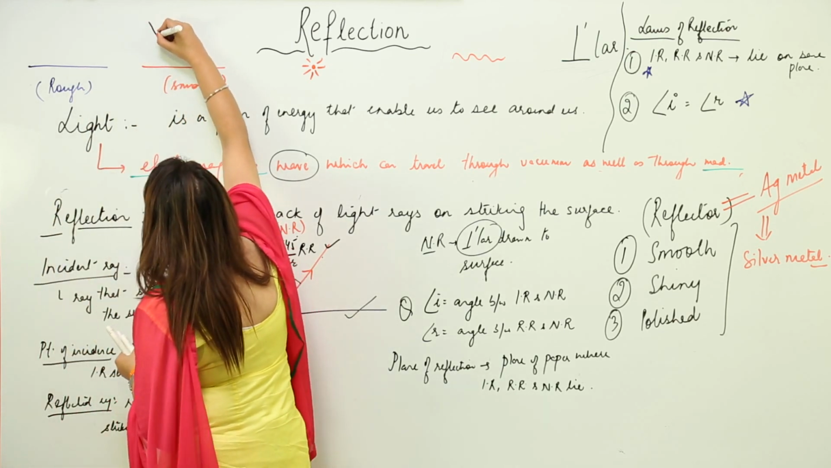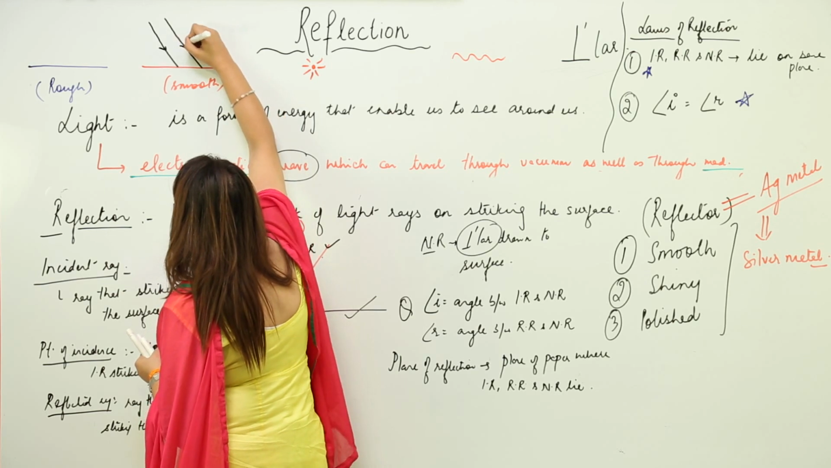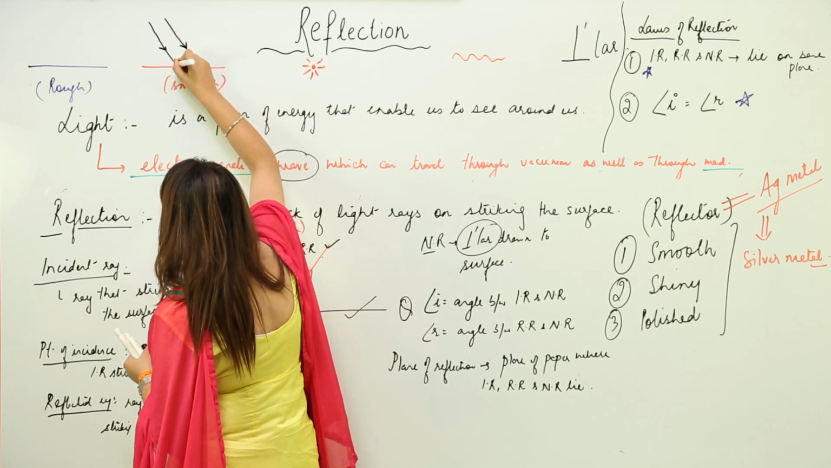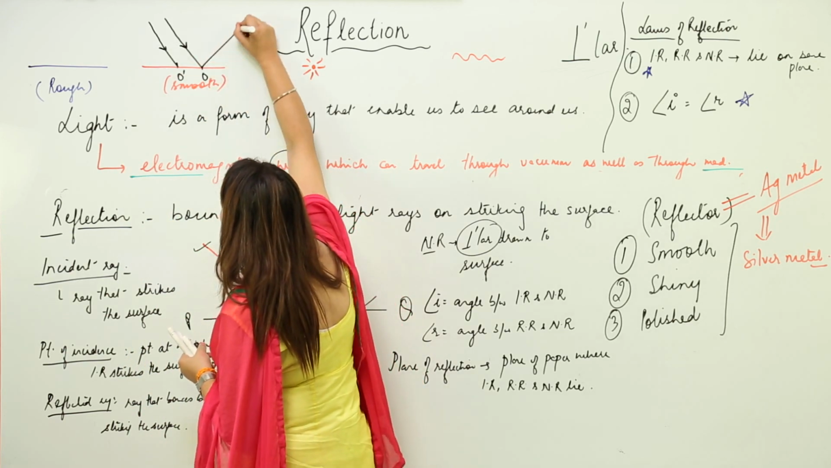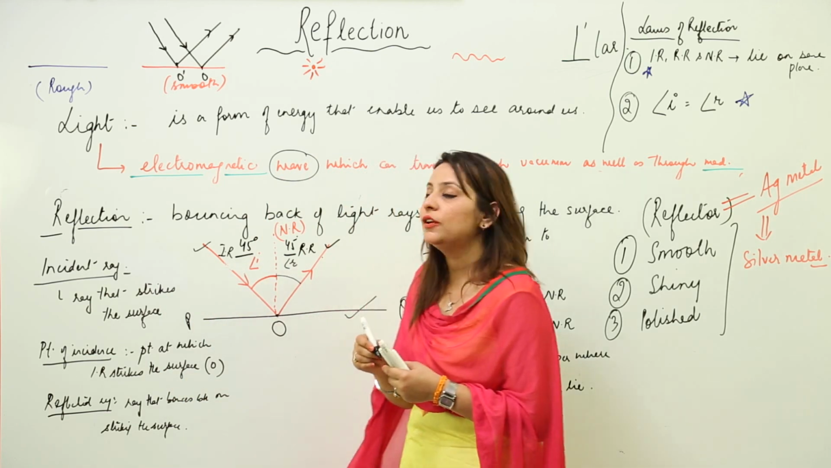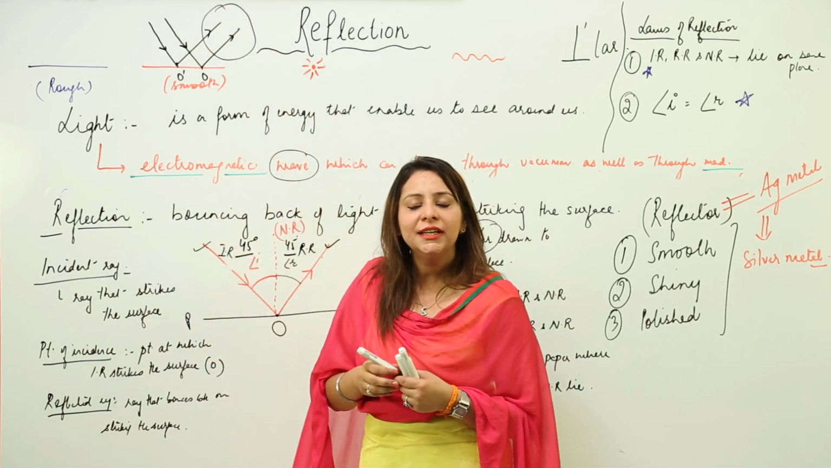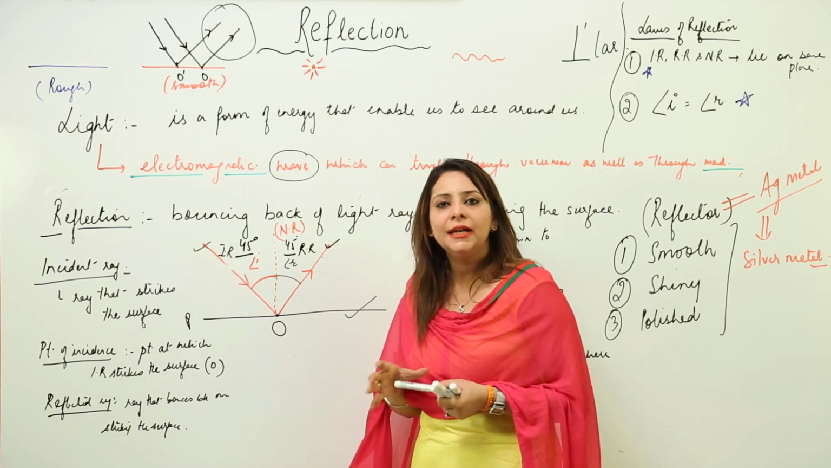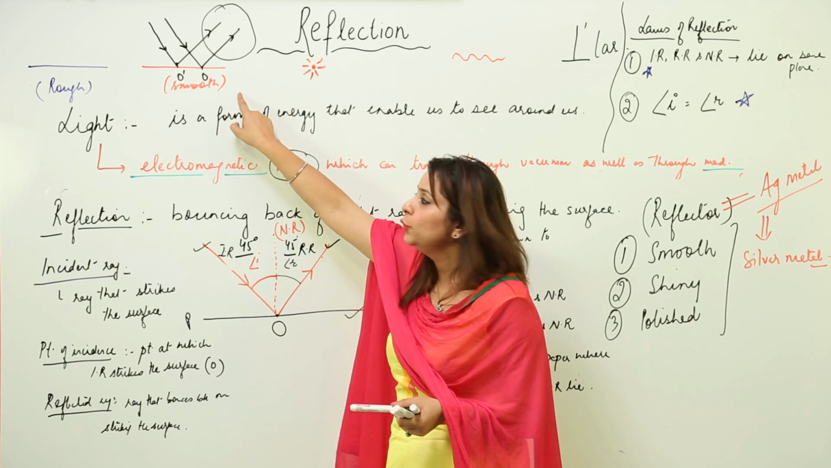First, the smooth one. These are my incident rays. These are the points of incidence, right? Whenever they get reflected back, there is a regular kind of reflection like this. As you can see, the reflected rays here are parallel to each other. They are moving in the same direction and they are parallel to each other. So this kind of reflection we observe from a smooth surface.